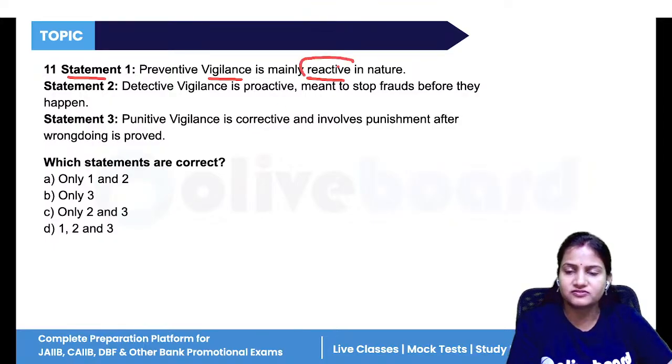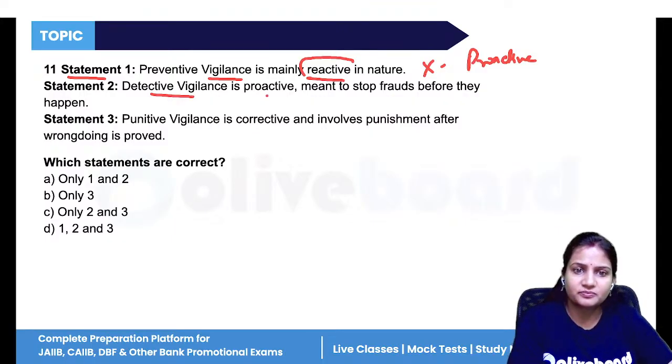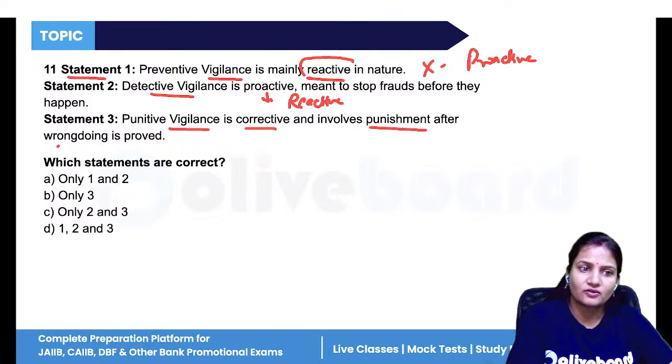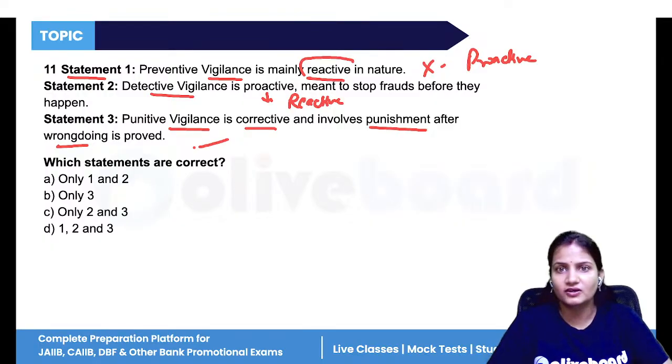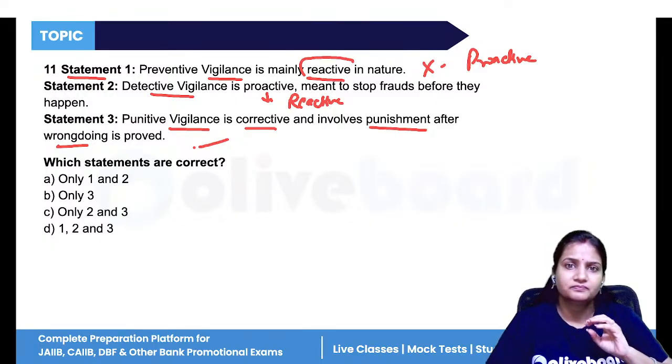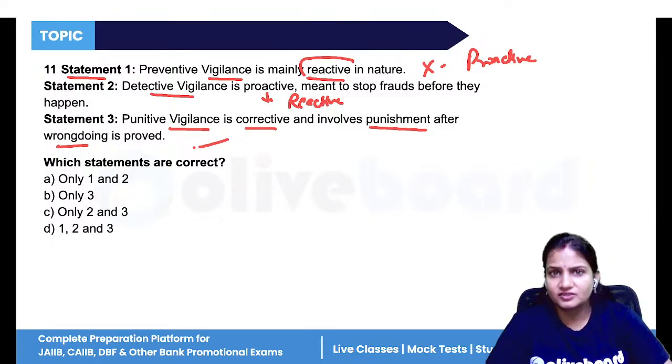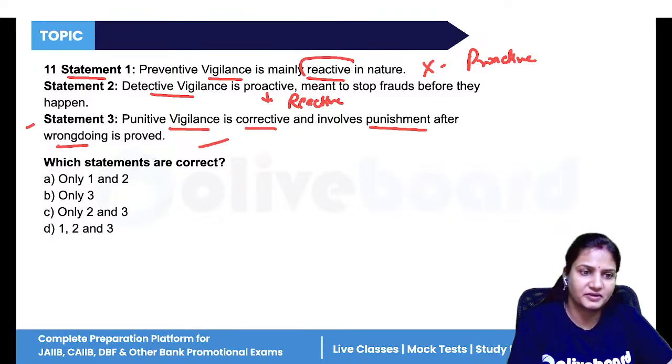No, just now we have studied that it is proactive in nature. So this statement is wrong. Now, detective vigilance is proactive. No, it is reactive. So both the statements are in reverse order. Punitive vigilance is corrective and involves punishment after wrongdoing. Yes, punitive vigilance is what? It is taken to take actions against the wrongdoers or against the fraudsters. So this statement is correct.